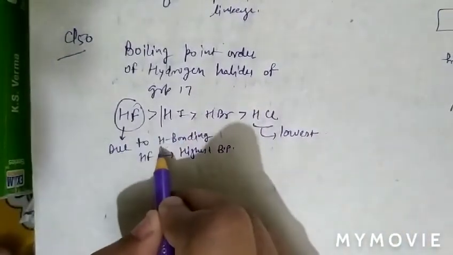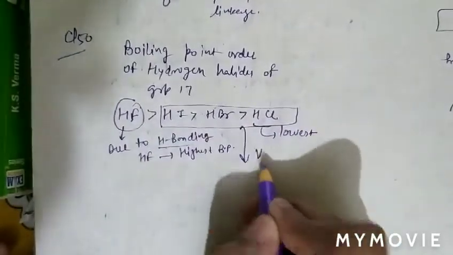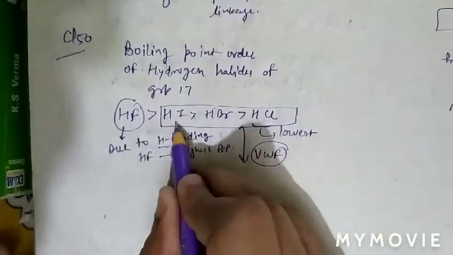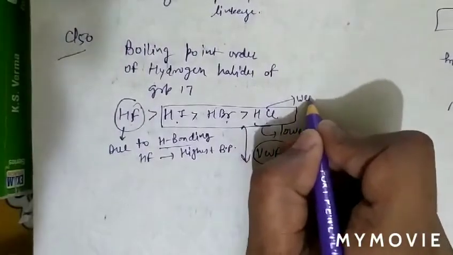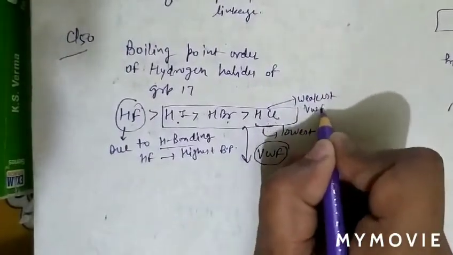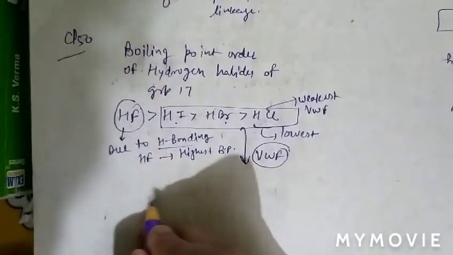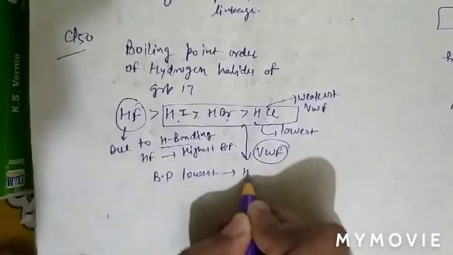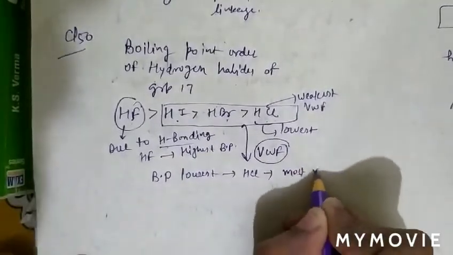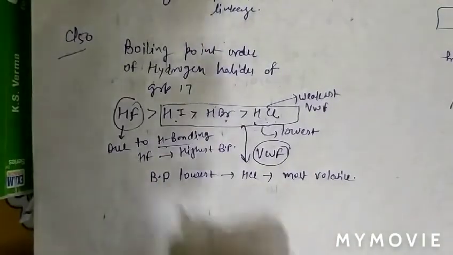Now, after comparing hydrogen bonding in HF, we consider weak van der Waals force of attraction in HI, HBr and HCl. So in HCl there is weakest van der Waals force. Therefore HCl has lowest boiling point, and boiling point lowest for HCl, therefore most volatile. Therefore HCl is most volatile. So question number 50, option B is correct.